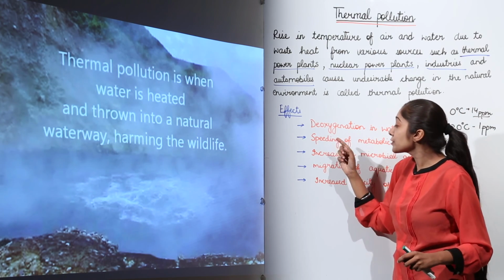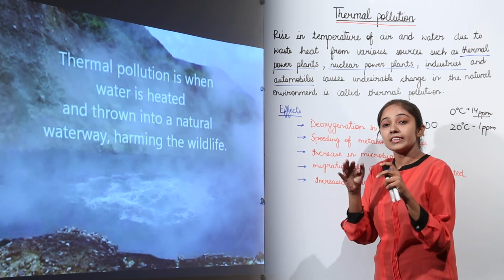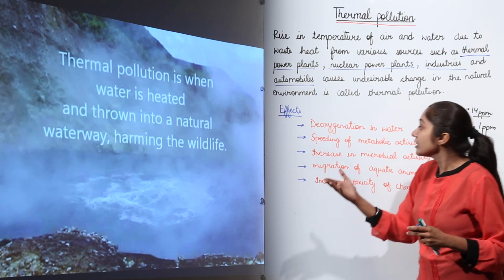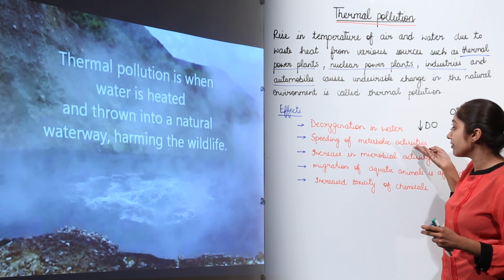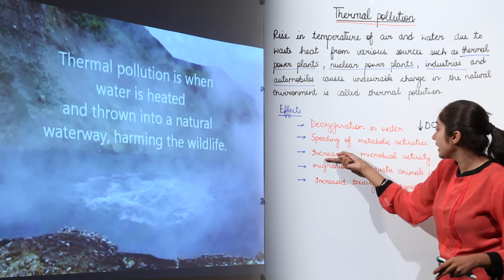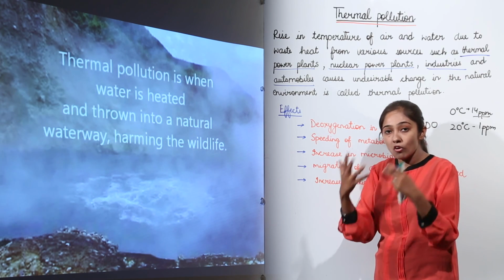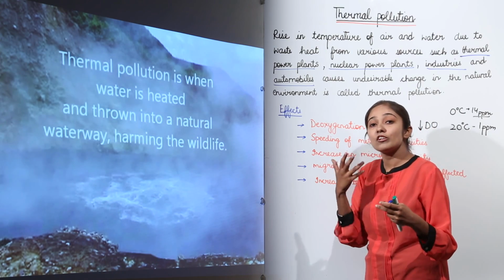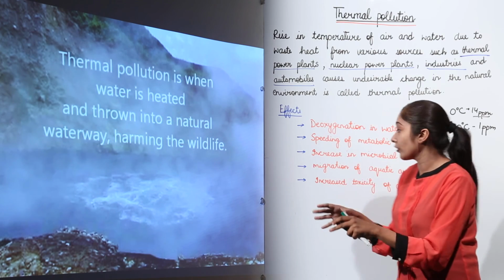Next, it speeds up the metabolic activities. Now there are certain temperatures at which the metabolic activity is higher or faster. So when the temperature of the water body is increased, this speeds up the metabolic activities, and because of the metabolic activity being sped up, this leads to an increase in the microbial activity. If the microbial activity is more, then this can also lead to many harmful effects, such as death of aquatic life forms which are there in the water body.